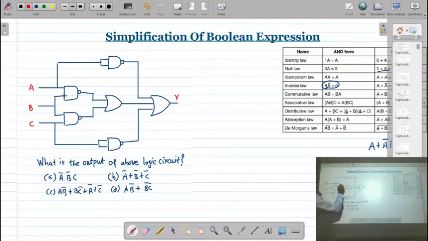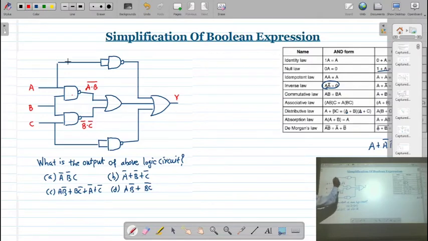Then according to the Boolean expression of a NAND gate, here we have A dot B bar. Same way, the B variable and the C variable is given to this NAND gate, you will get the output B bar dot C bar.